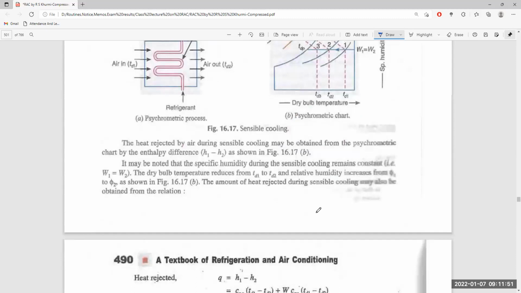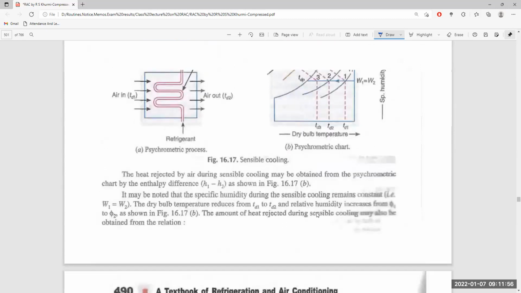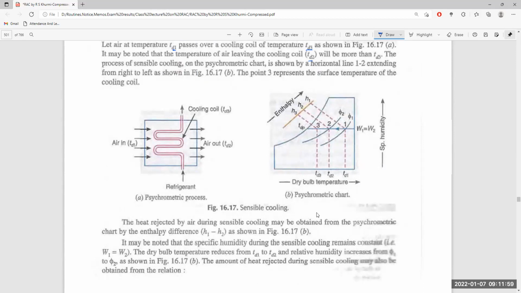Now, in similar sensible cooling, the heat rejected on the psychrometric chart is the difference in enthalpy between H1 and H2. The specific humidity during sensible cooling also remains constant, meaning the amount of vapor remains the same before and after the cooling, like in sensible heating. The dry bulb temperature reduces and the relative humidity increases from phi1 to phi2, as shown in the figure.